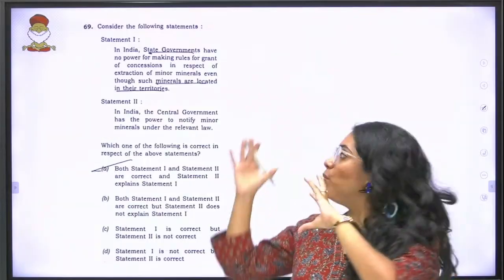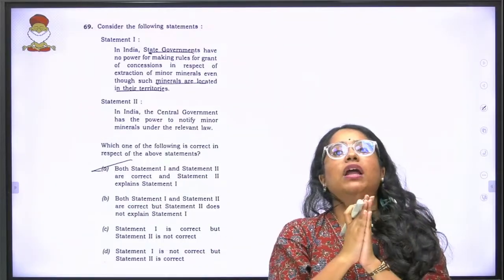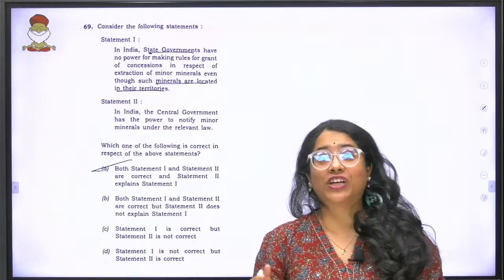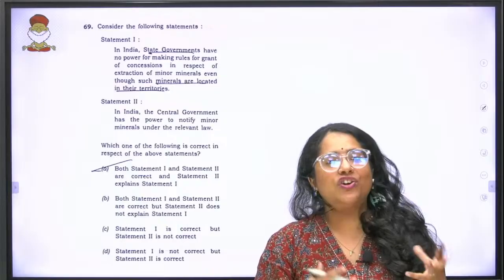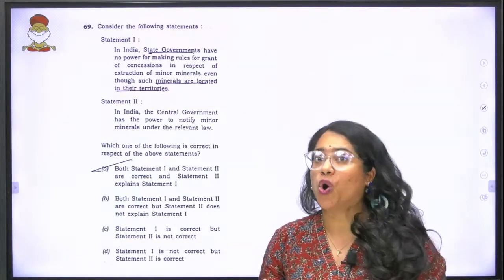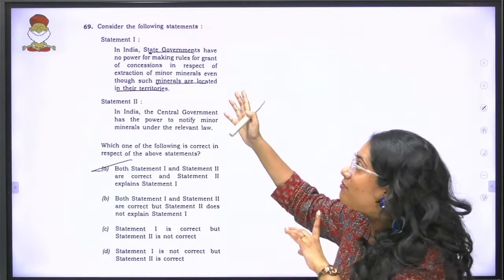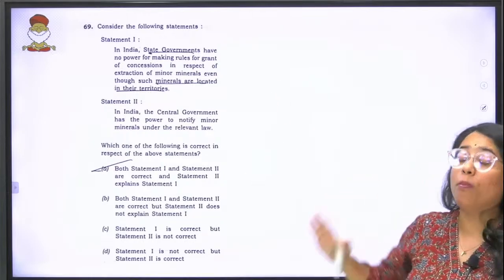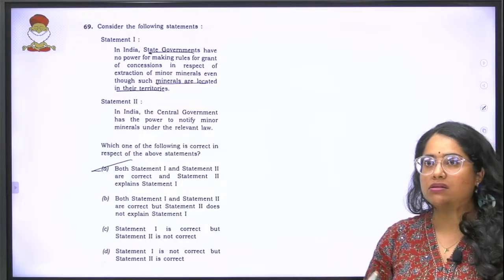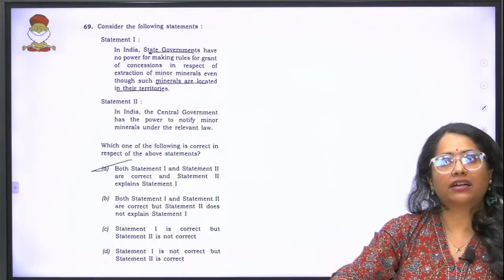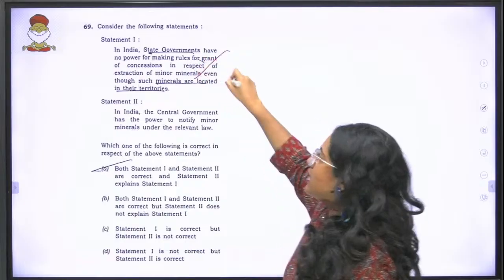Now statement 1 says that the state government will have no role in it, but a lot of times whenever there is any kind of sand extraction, the state government is what is called in also. So the first statement, that the state government has no power for making rules with respect to who can extract minor minerals despite it being in their territory, is a wrong statement.